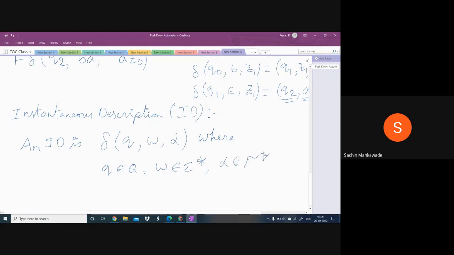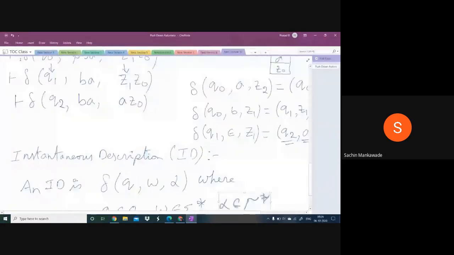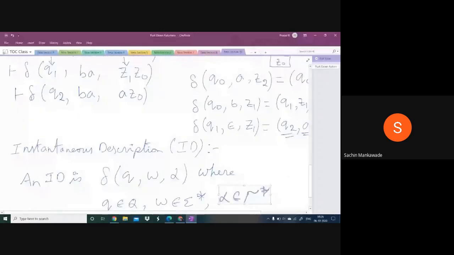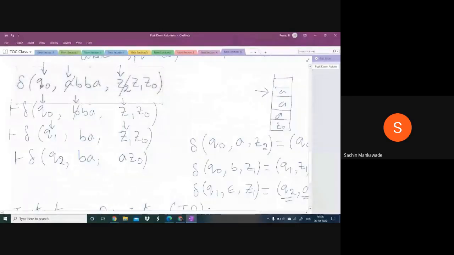An ID is del of Q comma W comma alpha, where Q belongs to Q, means it is a state. W belongs to sigma star, means it is an input string. Alpha belongs to tau star, means it is a combination of stack symbols. Example, in this situation, the state is Q naught and the input string is A, B, B, A, and this is W. And this is alpha: Z2, Z1, Z0, the symbols in the stack from top to bottom. That's the meaning of this one.